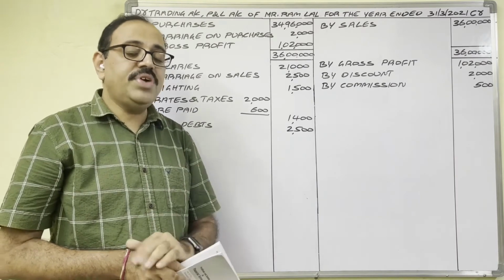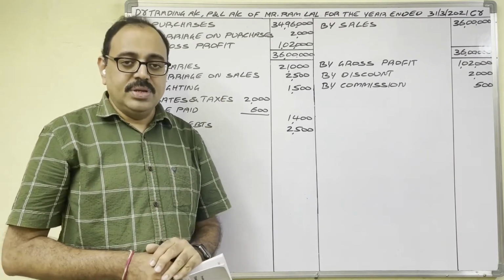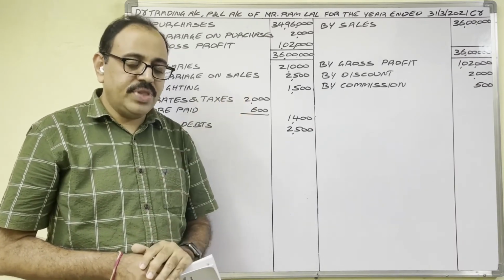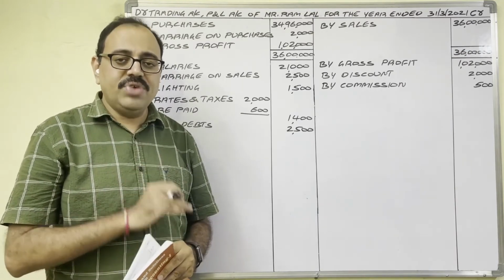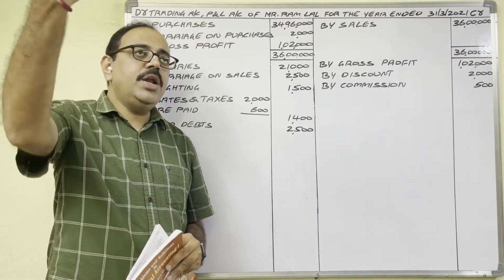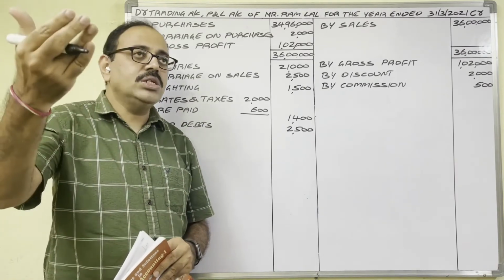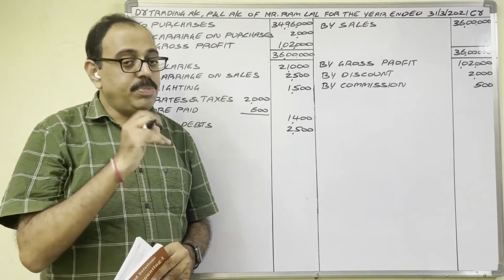But a provision for bad debt means money may come, may not come. So in accounts, we follow concepts and conventions. No? There is one convention known as prudence. What this convention says, expected profits we should not record in the books, but expected losses we have to record in the books. So provision for bad debt is one expected loss.